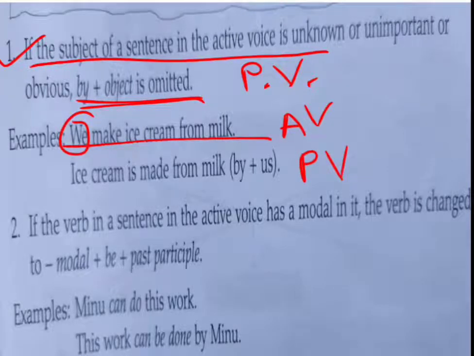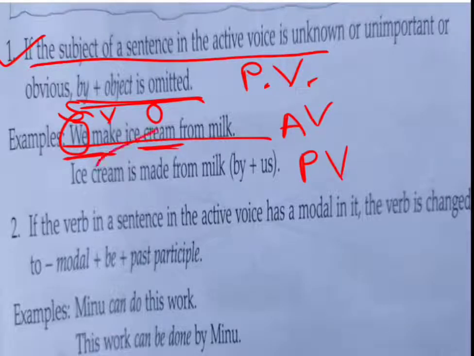We make ice cream from milk. Now here, suppose your subject is not important. In this sentence, we is the subject, make is the verb, ice cream is the object, and from milk is extra words.